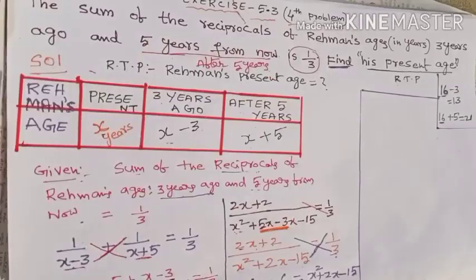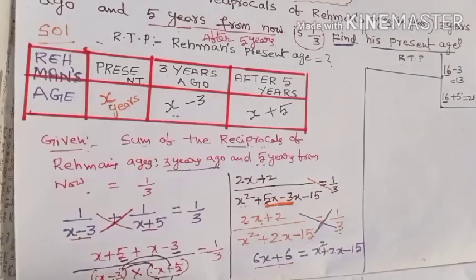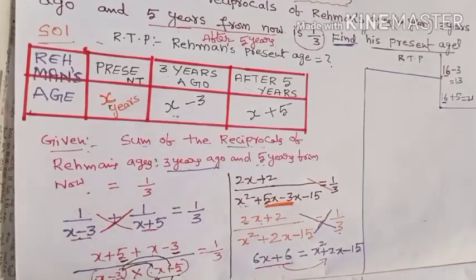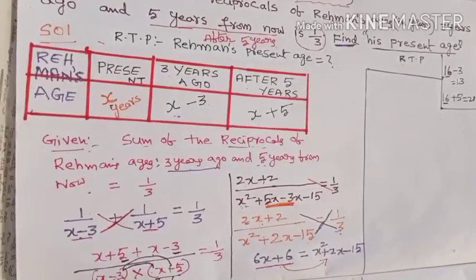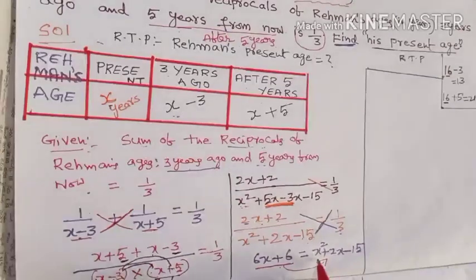Then come to here. You have to transpose all the terms to one side. I would like to transpose this 6x plus 6 to the RHS. Then what happens? So now I will write down the RHS at first.